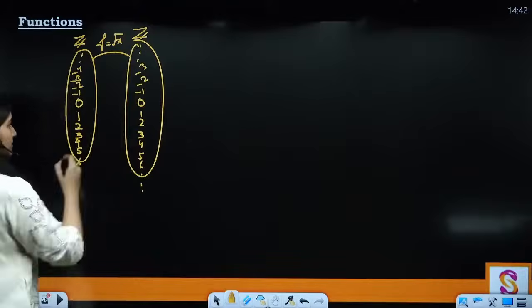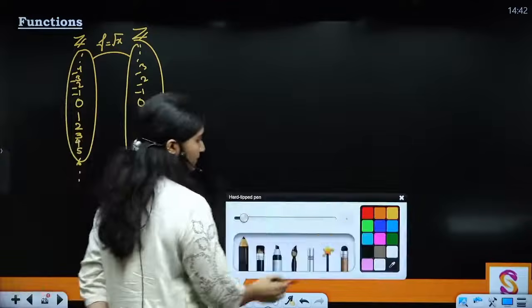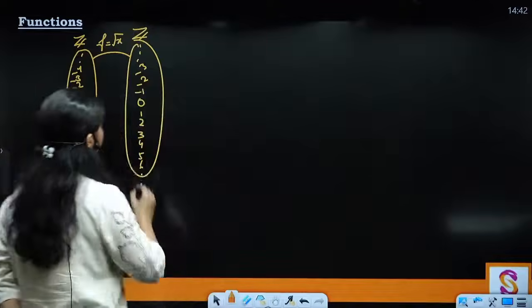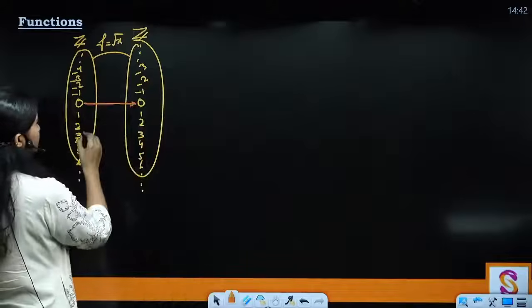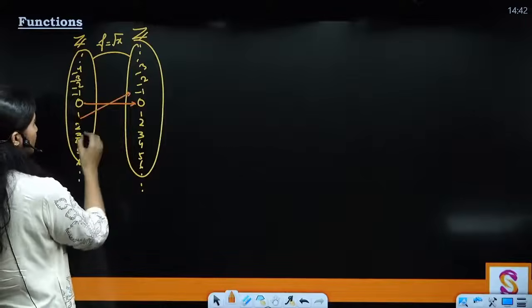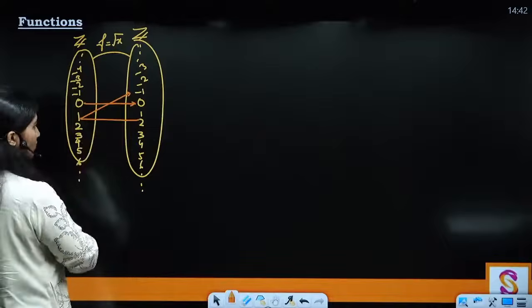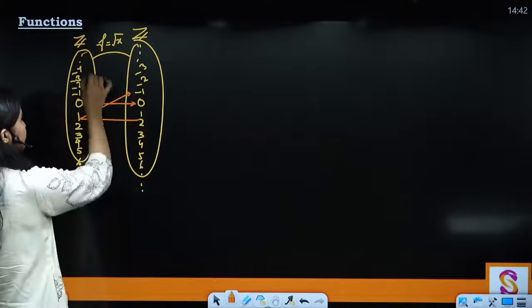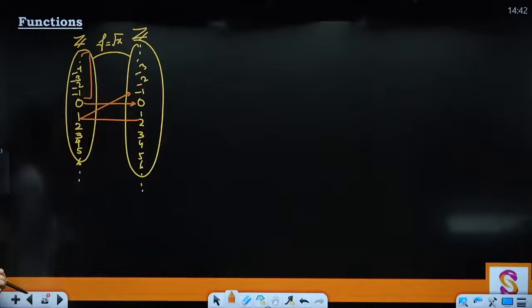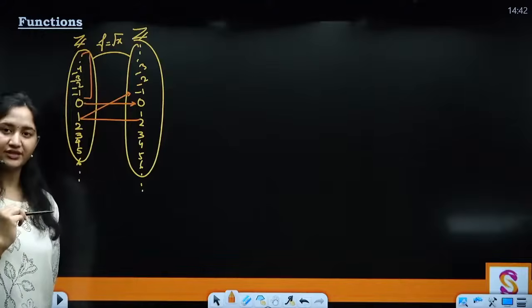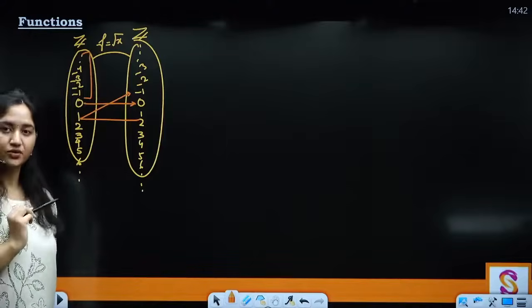Root x means 0 is going to be related to 0 only, right? Then 1 is going to be related to 1 and -1. Then for 2 there is no root, and for 3 also there won't be. For all negative elements also, there is not going to be any root in the set of integers. Why? Because then it will go into the complex plane.